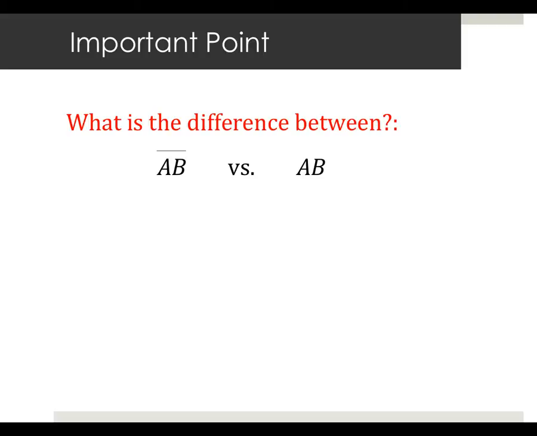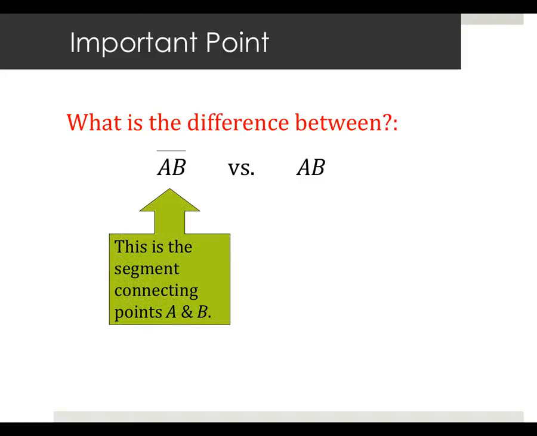Would you play? No, because you need three for the plane. Any guesses on what just AB means? Angles, maybe? Nope. No. Any other guesses? Again, I wouldn't expect you to know that, but this is why we're doing it. She was right. That is the line segment connecting the points A and B. Very good.